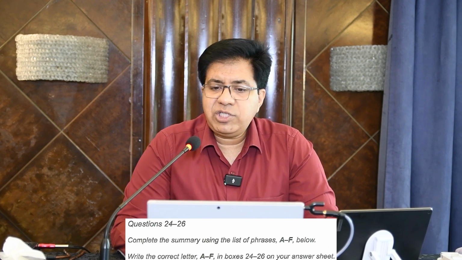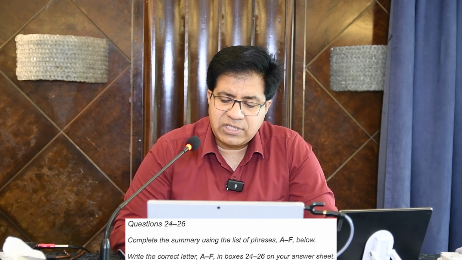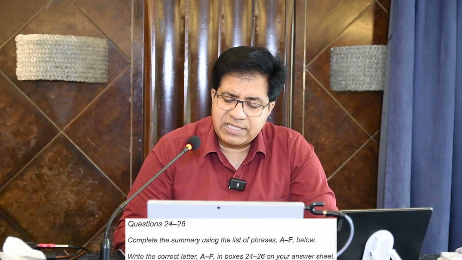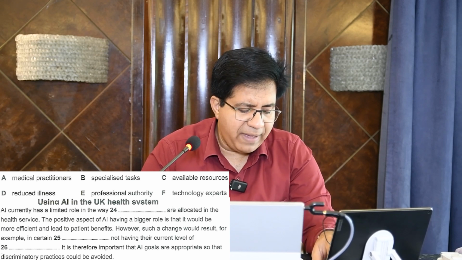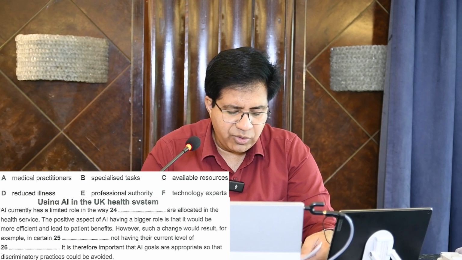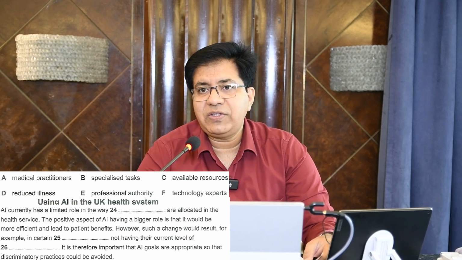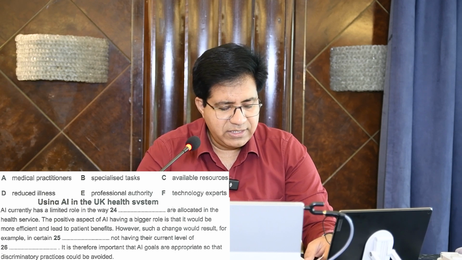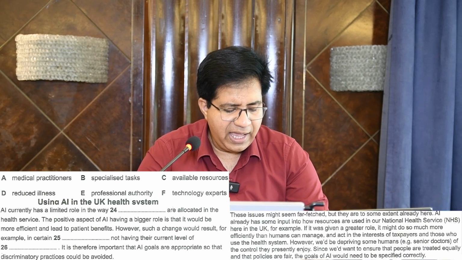Now please come to questions 24 to 26. Complete the summary using the list of phrases A to F. Using AI in the UK health system. Now we need to go back and see where they talk about the UK health system. It's the second page, third last paragraph, where they talk about NHS, National Health Service, and UK.